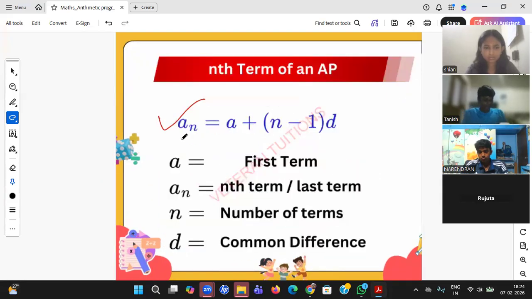So whenever the value of the nth term is asked, you need to use this a n. a n equal to a plus n minus 1 into d. a is the first term, d is the common difference, n is the number of terms. You see, the number of terms is 100. a 100 he is asking. A 100 is asked. Okay.